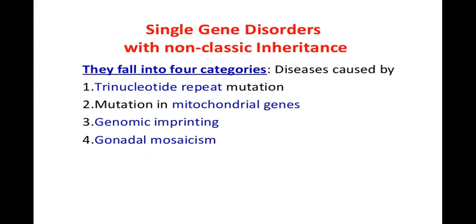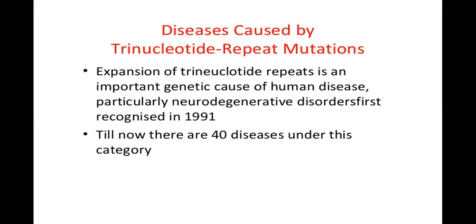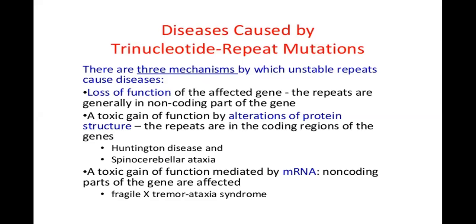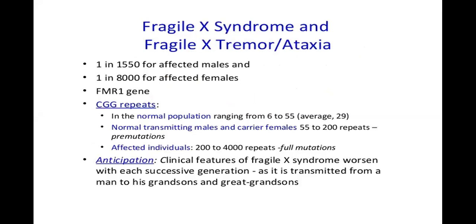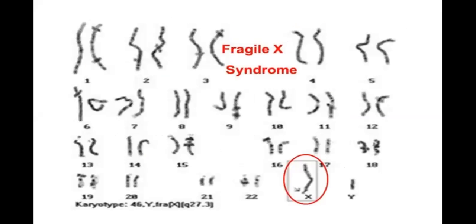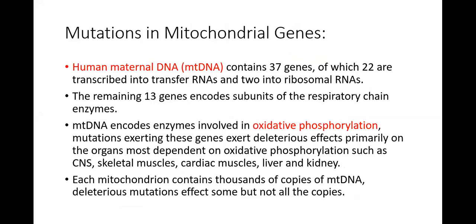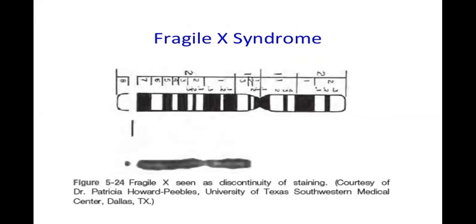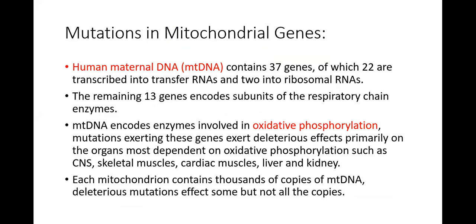Then mutations in mitochondrial genes, genomic imprinting, and gonadal mosaicism. For trinucleotide repeat mutations, I've given you the chart and told you what happens in Fragile X syndrome, with the clinical features and the staining reaction: discontinuity of staining in the chromosome.